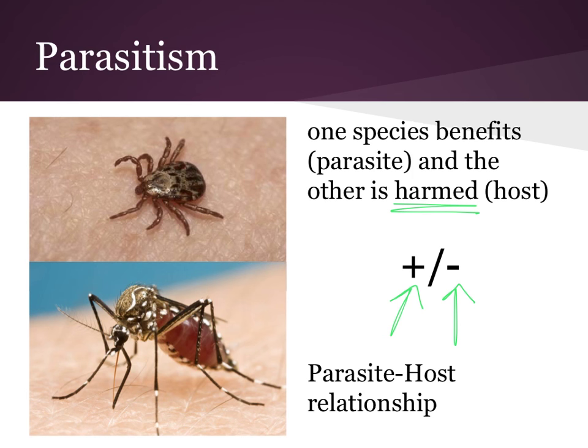So ticks are parasites for us, mosquitoes are parasites for us, any of those intestinal parasites you think of, those are all parasitic relationships. So they are using us as a food source, but we are not getting a benefit. We're actually getting harmed. We are either getting diseases from either of these two animals, or if you have a digestive system parasite, that's actually harming you because you're losing nutrients and food directly.